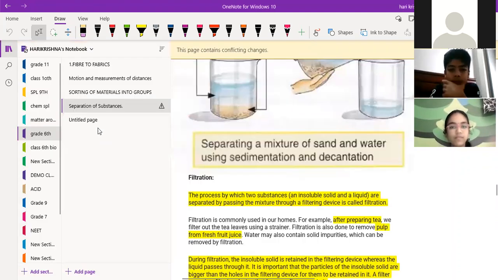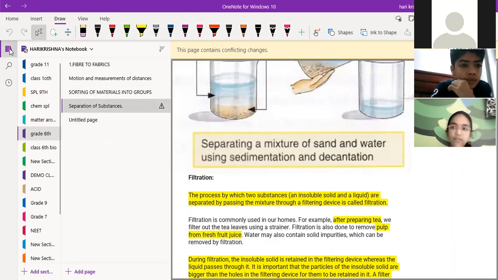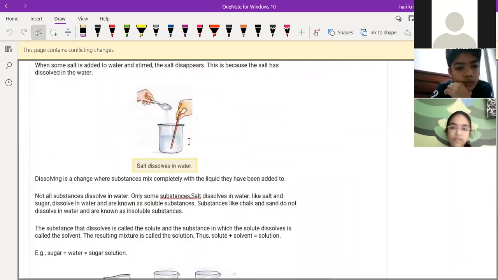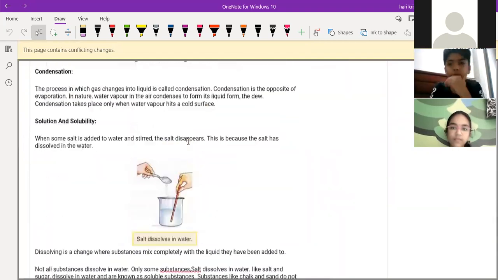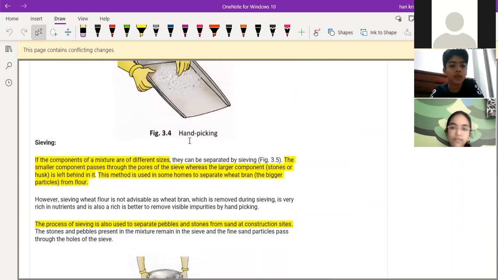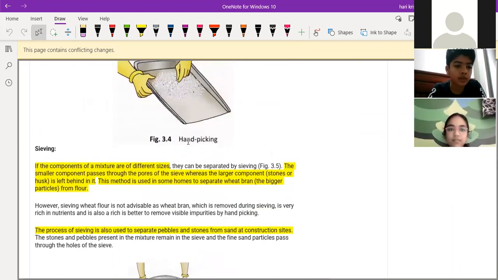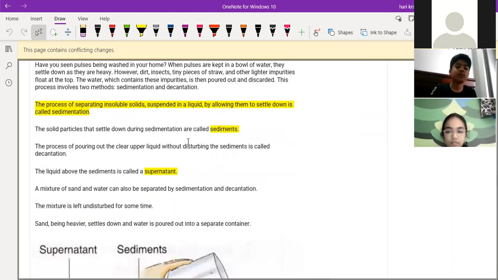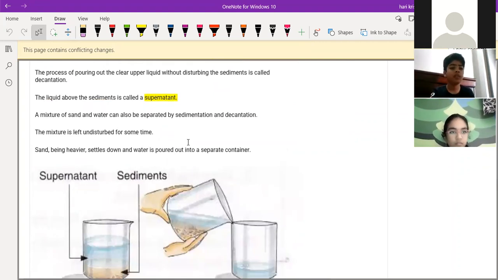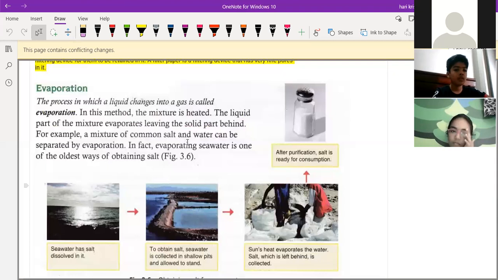Okay, we already discussed this topic, right? Sorting of materials into groups, separation of substances, we did already. We are doing it now itself, right? In the last class we discussed sieving, hand picking, winnowing, sedimentation and decantation. What are the supernatant and sediments, the filtration process, evaporation.